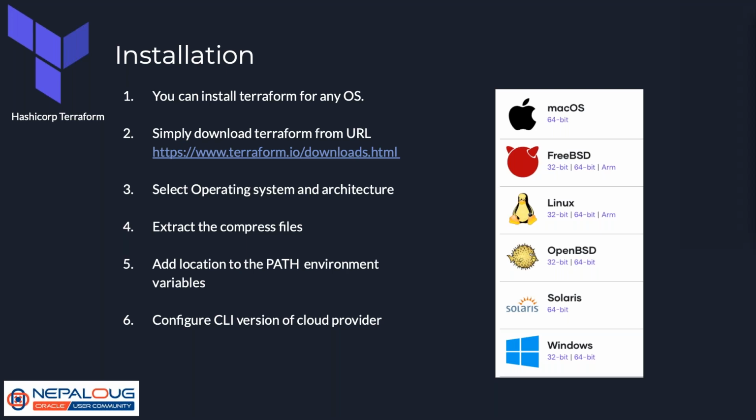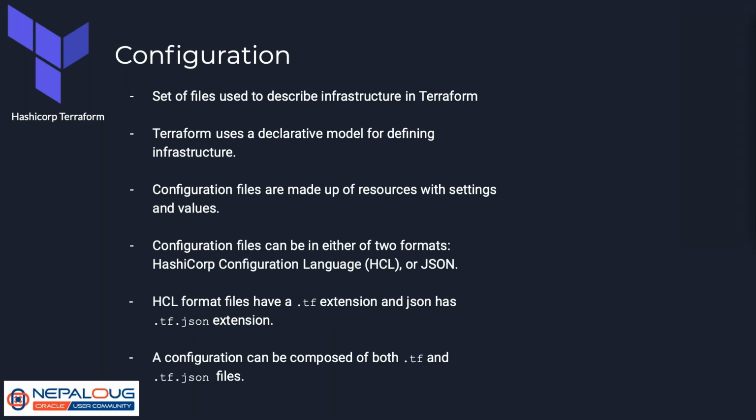So basically, if we are going to use Terraform for OCI, then we need to download and configure OCI CLI, the command line version of OCI, and we will do it in the hands-on lab itself. So basically, there is a configuration. A configuration is a set of files used to describe infrastructure in Terraform, and Terraform is a declarative